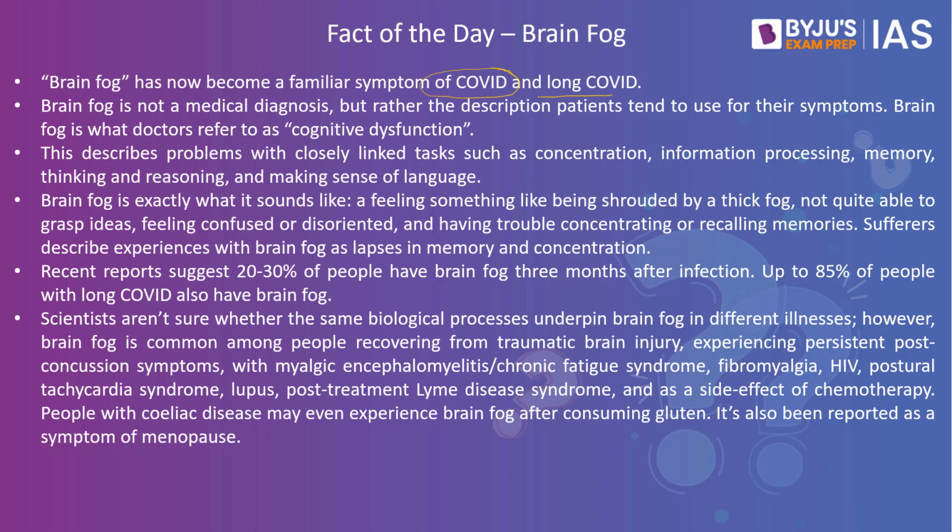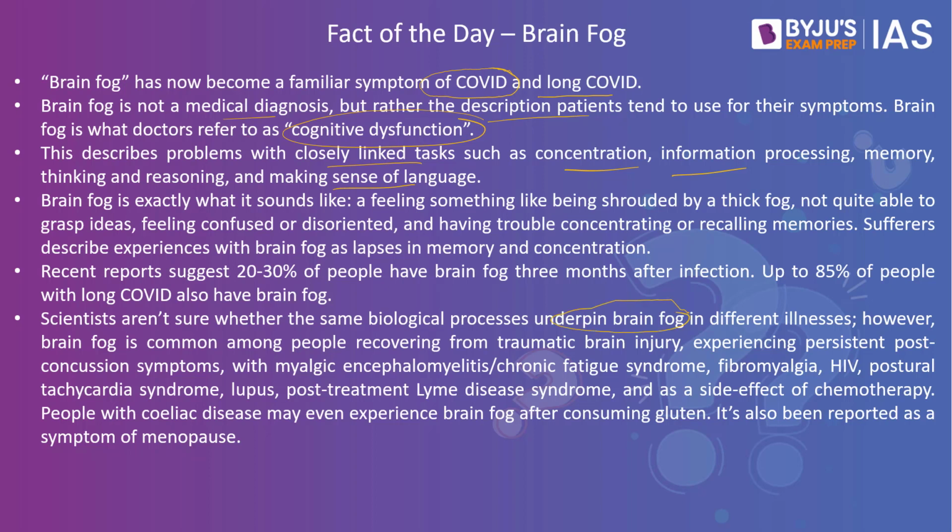Brain fog is not a medical diagnosis, but rather the description patients tend to use for their symptoms. Brain fog is what doctors refer to as cognitive dysfunction. This describes problems with closely linked tasks such as concentration, information processing, memory, thinking, reasoning, and making sense of language. Scientists aren't sure whether the same biological processes underpin brain fog in different illnesses.